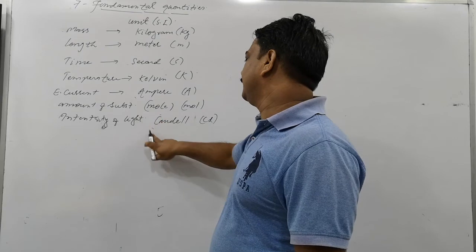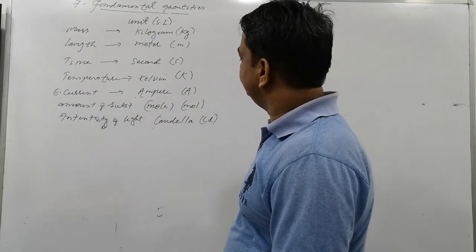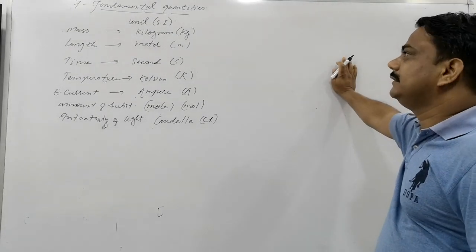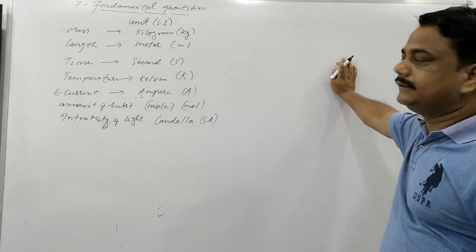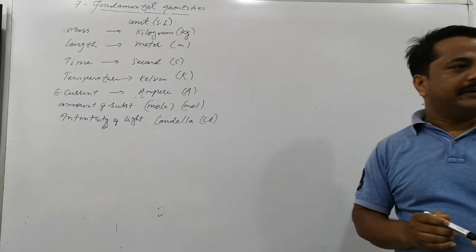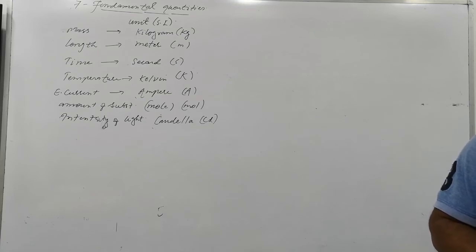Clear? Here this is candela. See, these are the seven fundamental quantities altogether. Remember it, please. Length, breadth, displacement, distance, height are all length. This is to be measured in the meter. Clear? So remember this next time.